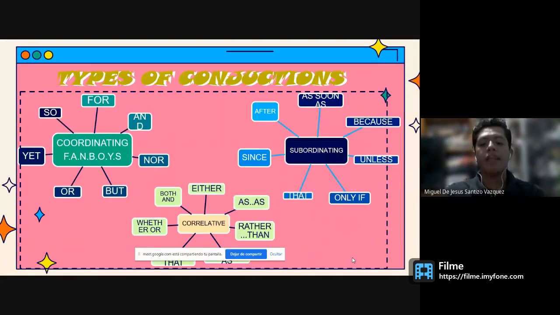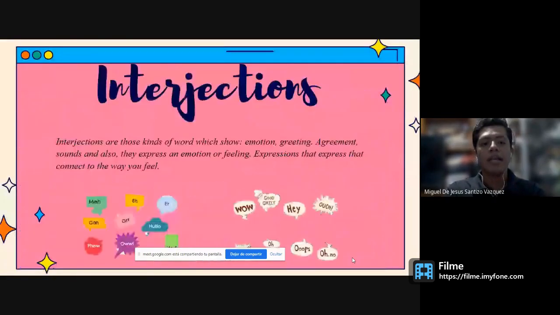So we have the last part of speech, interjections. Interjections are those kinds of words that show emotion or agreement. These interjections express an emotion or a feeling, expressions that connect with the way you feel.